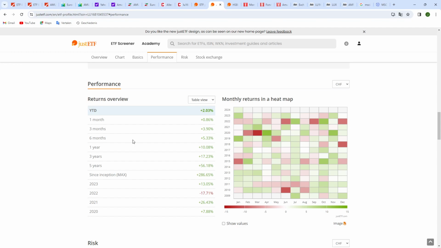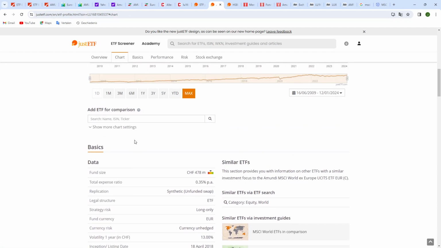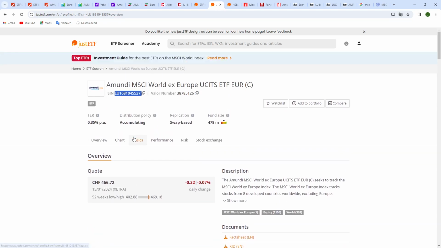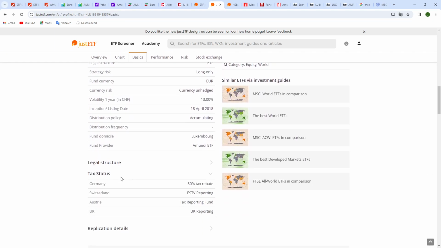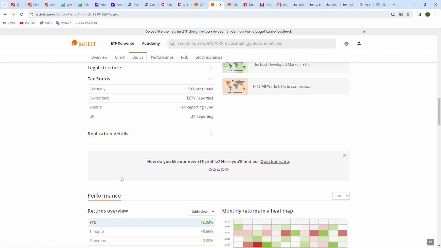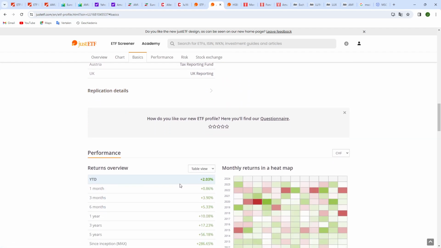because here it's noted in Swiss francs, but it's on the Xetra. So on the Xetra, it's noted in euro, and the calculation is made to Swiss francs because I said we are in Switzerland watching Just ETF, and because of the drop of the euro compared to the Swiss franc, that's the discrepancy of 1%.